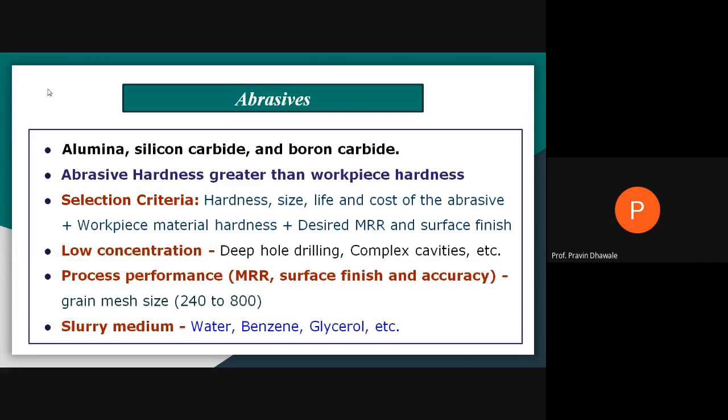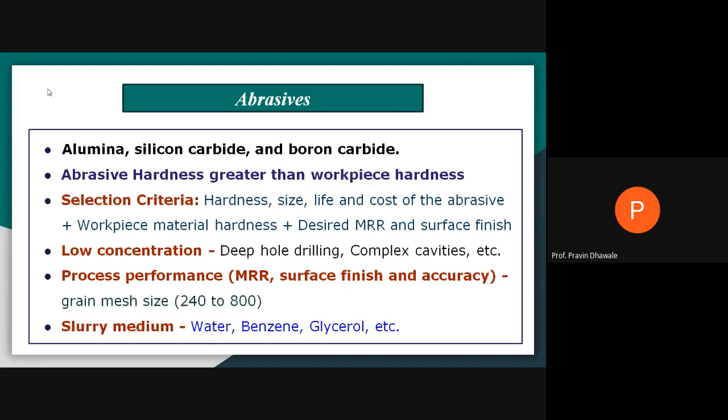No doubt, whenever you are carrying out the machining process on a material or workpiece, the abrasive you are selecting must have more hardness as compared to the hardness of the material of the workpiece.